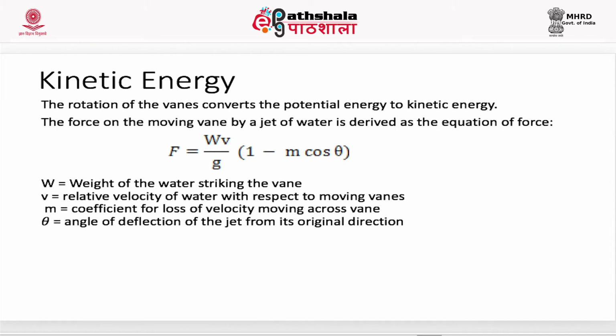Kinetic energy. The rotation of vanes converts the potential energy to kinetic energy. The force of moving vane by a jet of water is derived as the equation of force. Force is equal to capital W small v divided by g into 1 minus m cos theta, where capital W is the weight of water striking the vane, v is relative velocity of water with respect to moving vane, m is coefficient of loss of velocity moving across vane, theta is the angle of deflection of the jet from its original direction.